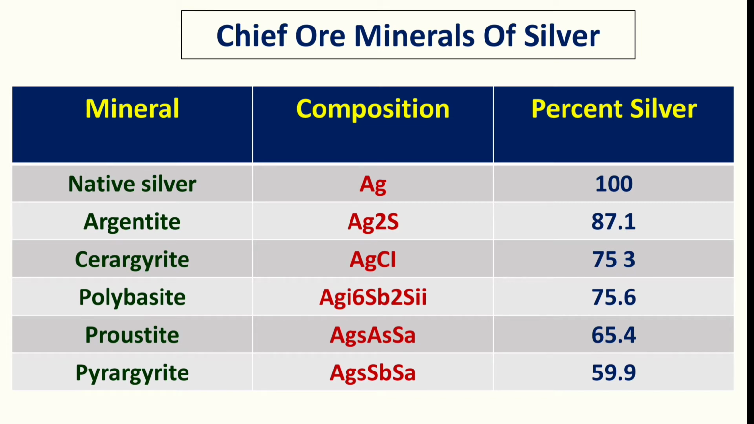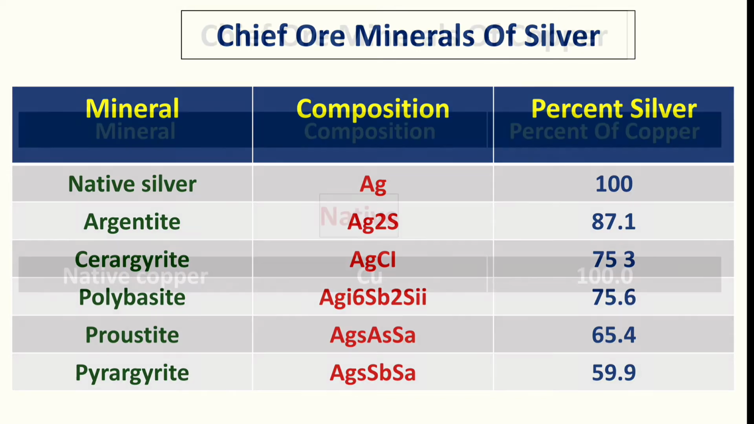These are given in this table, and the percentage of silver varies from 100% to 87%, 75.3 for cerargyrite, and 75.6 for polybasite. Pyrargyrite is Ag3SbS3. The top three are the important minerals of silver that you have to remember.